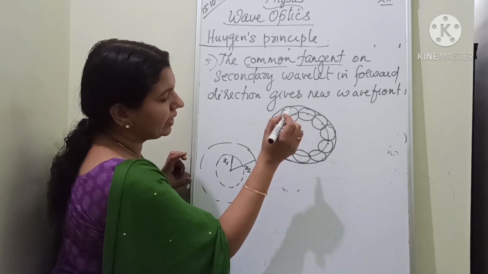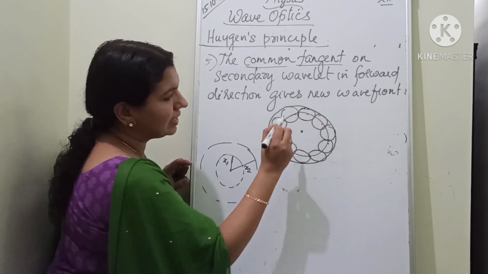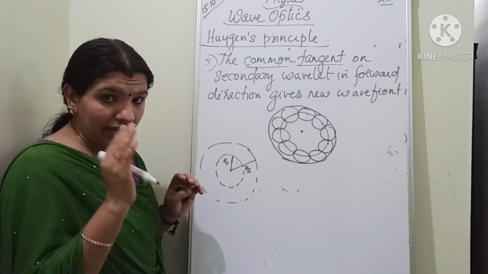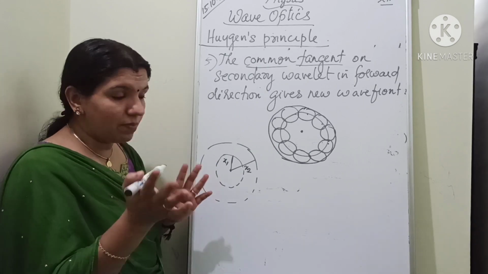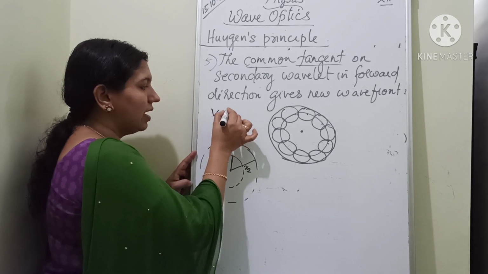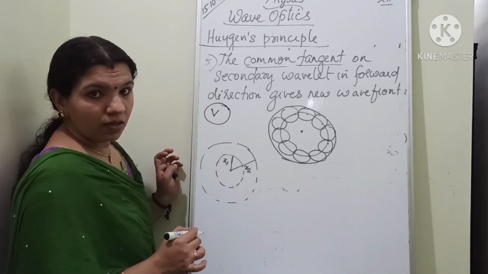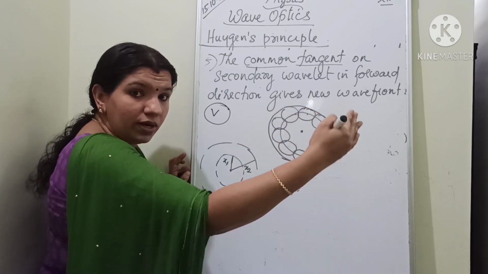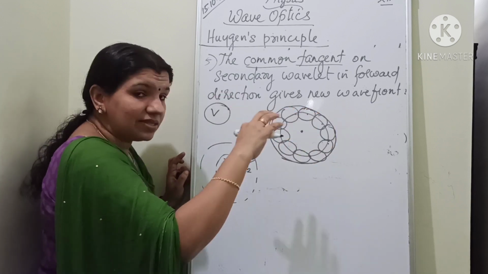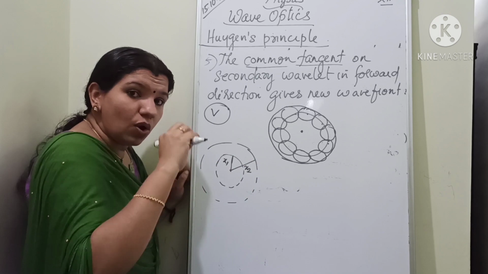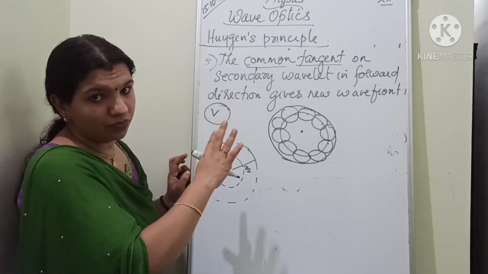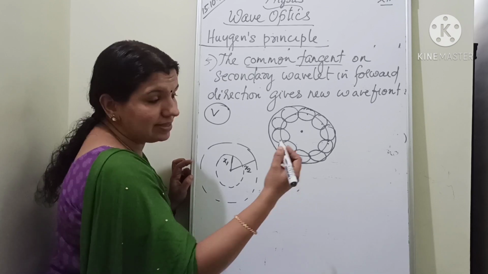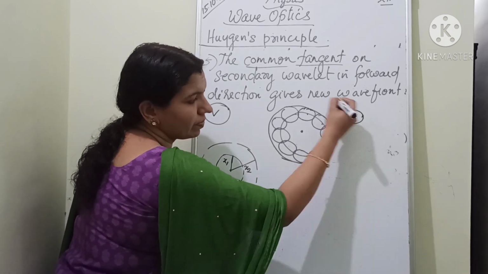In other words, if I explain, listen carefully. I already told that these secondary wavelets are moving with the same speed as that of the wave. The wave has a speed. For example, if the speed of the wave is taken as v, the secondary wavelets are spreading in all directions and it is also at the same speed as that of the wave. So what about the speed of the secondary wavelet? It is v. Okay.